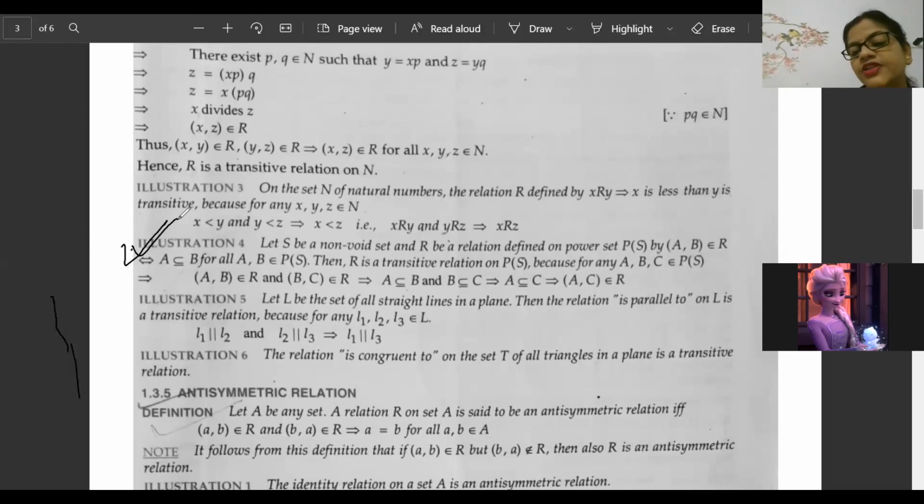So S is a non-void set and R is a relation defined on the power set of S. Then (A, B) belongs to R means A is a subset of B, for all A, B belonging to the power set of S. Then R is a transitive relation on P(S), because A, B, C are subsets of S. Then A is a subset of B, B is a subset of C, that means A is a subset of C. Then you will be saying, auntie, speaking in which language, I'm not understanding. So let's see how to solve this part.